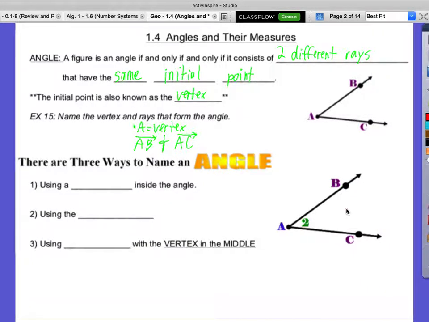Right? Okay. There are 3 ways to name an angle. Actually, it should say there are 3 ways to name an angle because that gets really big. Anyway, the first one is using a number inside the angle. A number inside the angle. Hey, do we see a number inside this angle? 2. We see 2, so we can call this one angle 2.